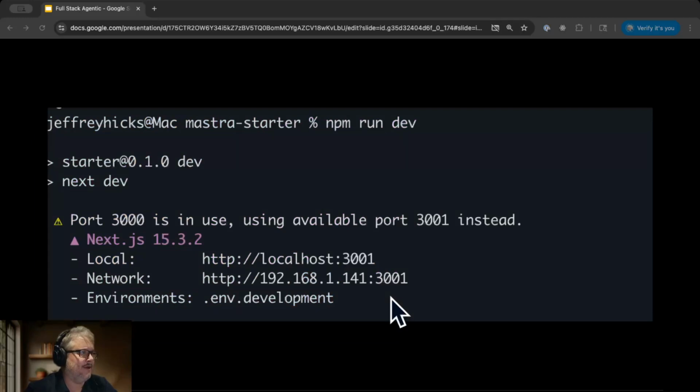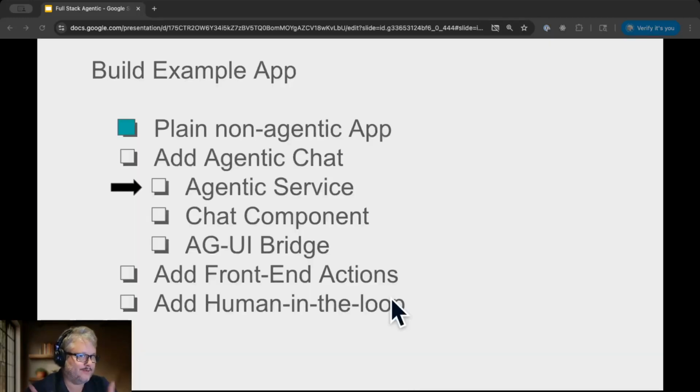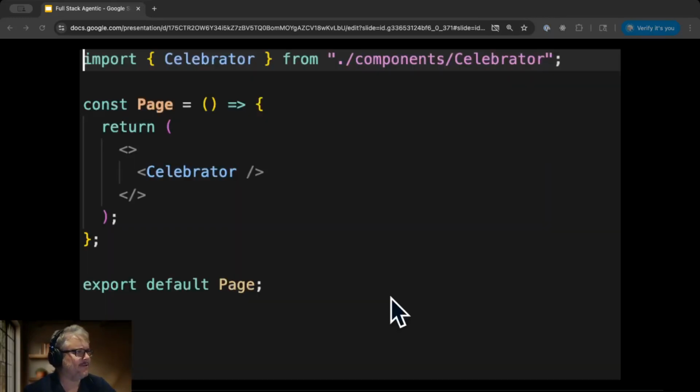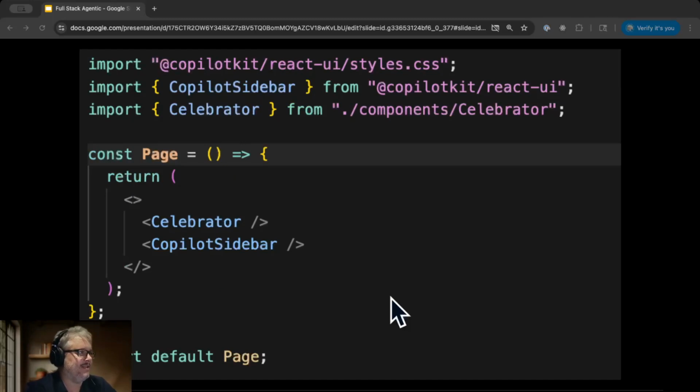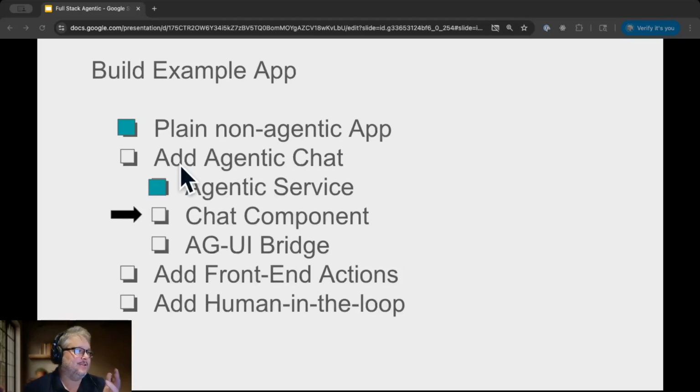We can run our server, and our service is now up. The next step is the chat component. And so the way that we get the chat component into our app, here we have our page, and our page is pretty basic. It just has the celebrator component on it. And what we need to do is import CopilotKit style so that our chat will look pretty. And we can then import the Copilot sidebar. And then we mount the Copilot sidebar in our page. And that's it. That's all it took to bring in all the UI for that chat component.